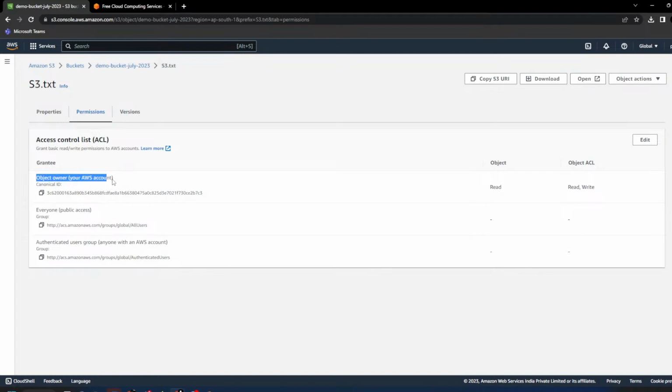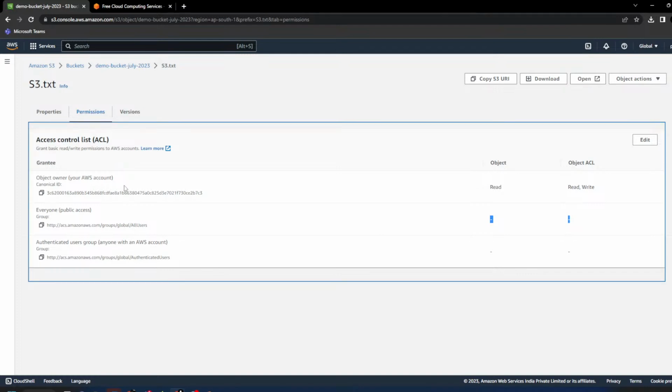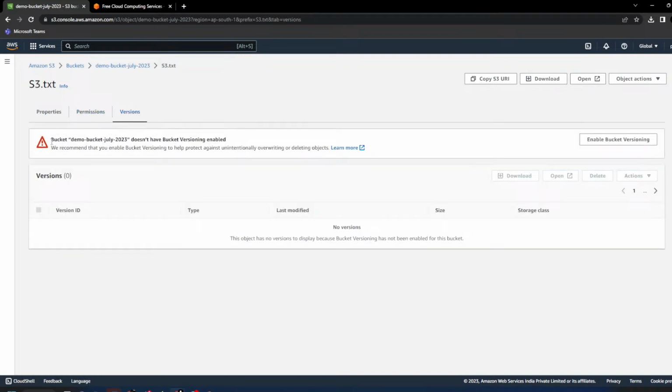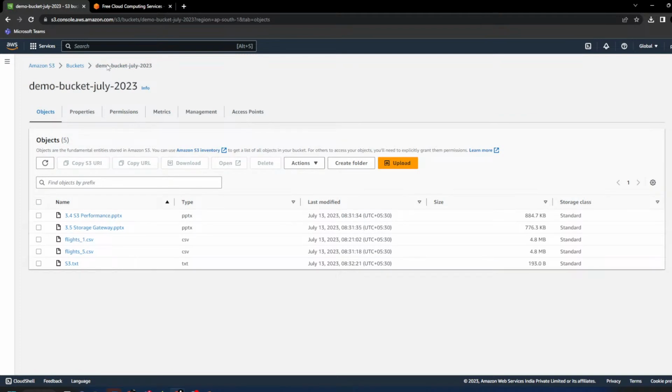So the ownership right now belongs to me. Then, is this file public? Right now, no. This file is not public. This is the user group. You can share your file with a different AWS account. Versioning, you can see there is a warning: the versioning is not enabled on the bucket. So this is a high level overview right now of your S3 bucket and object.